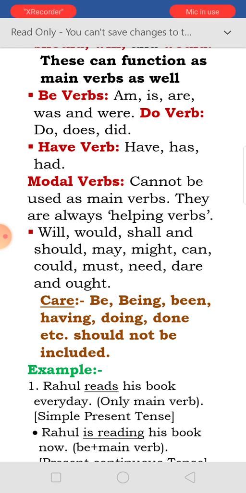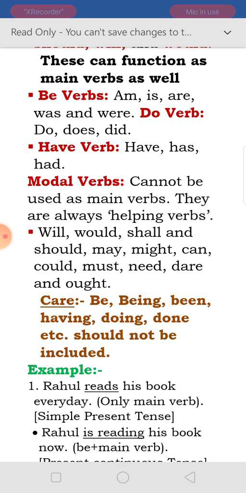Modals cannot be used as main verbs. The modals we know: can, could, here it is given. They are always helping verbs. They will only help. They will not be the main verb. They will not work as a main verb. But be verbs, am, is, are, was, were, and do, does, did, will work as a main verb sometimes.